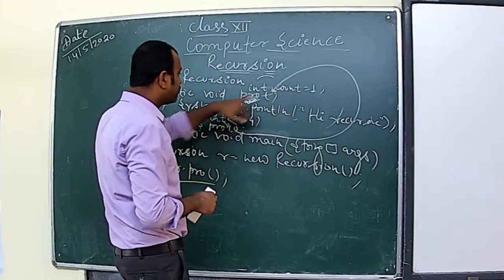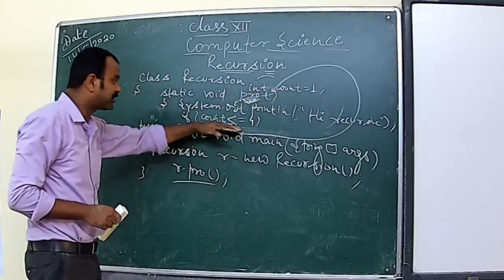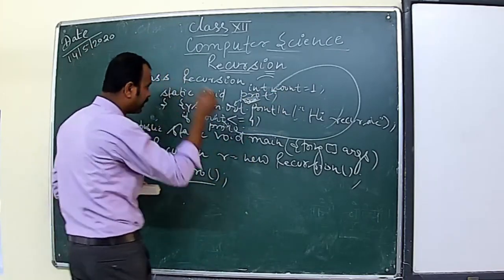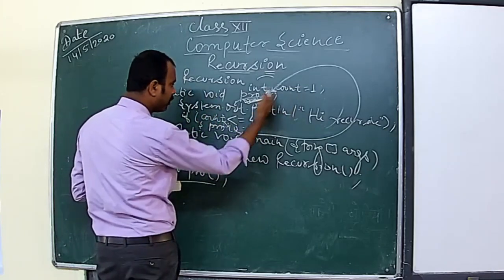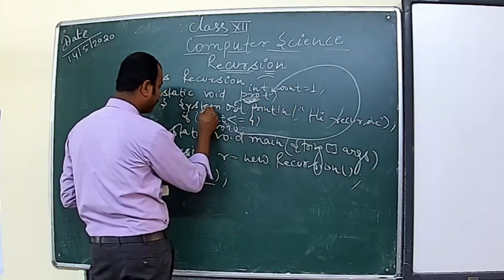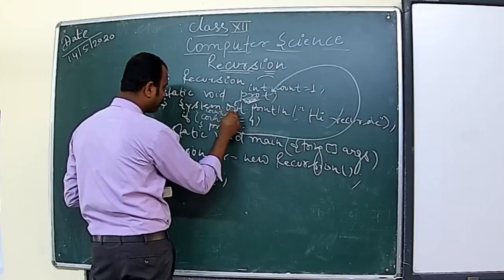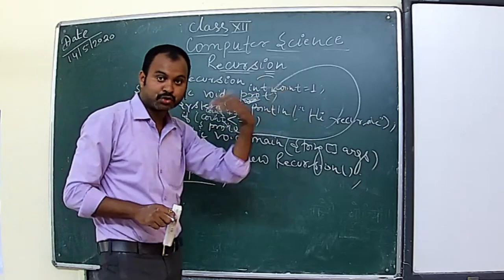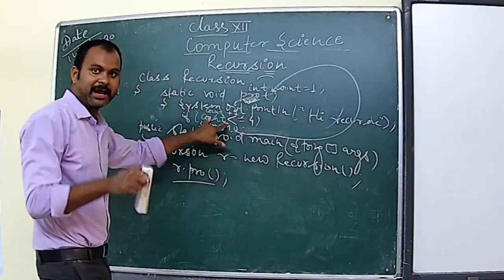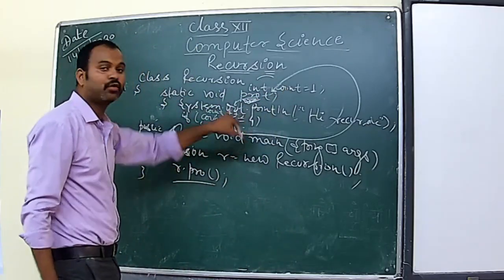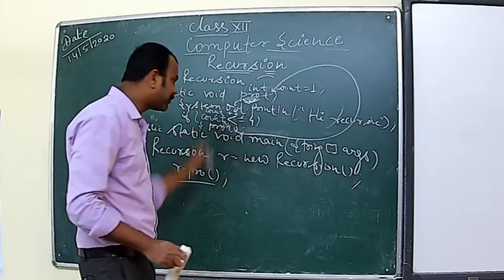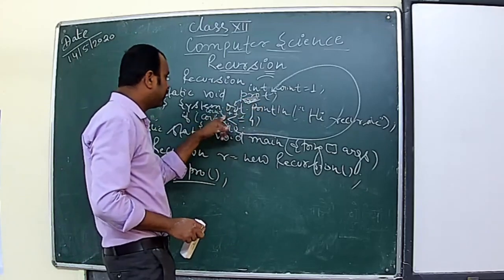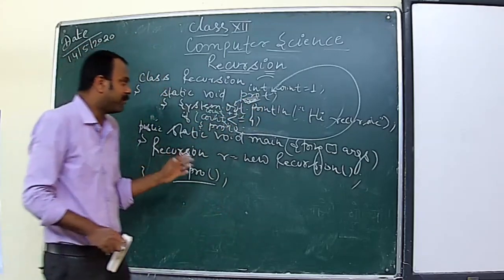And one more thing, this count must be incremented, so I can write here count plus plus, because definitely this count should be incremented. Then only this count and this 4 will be compared, and when the count increments by 1, it will be 5, and then it will terminate. So it will work from 1 to 4.